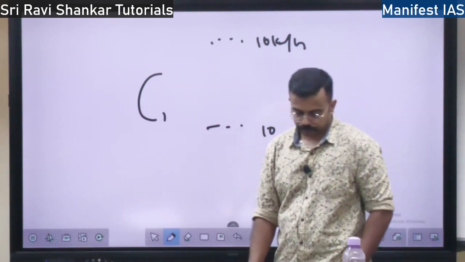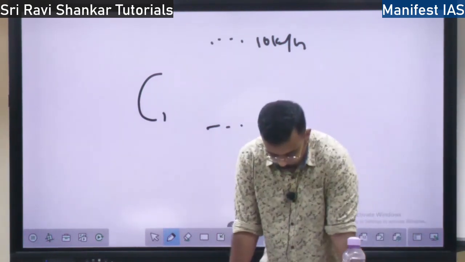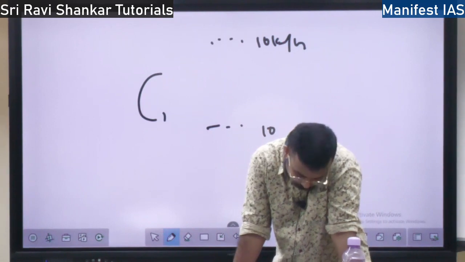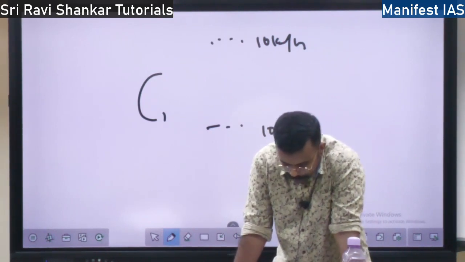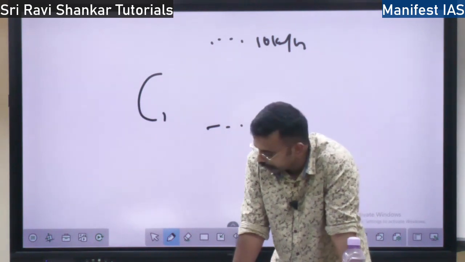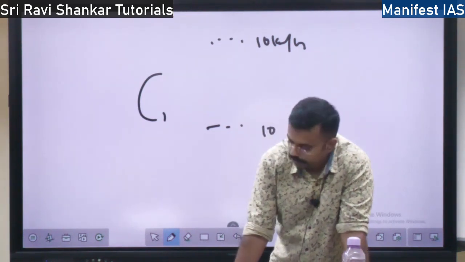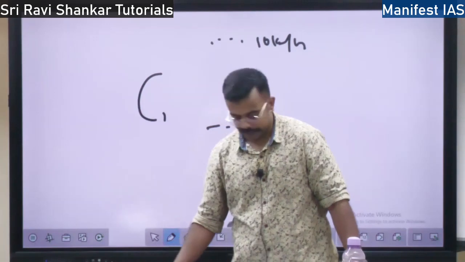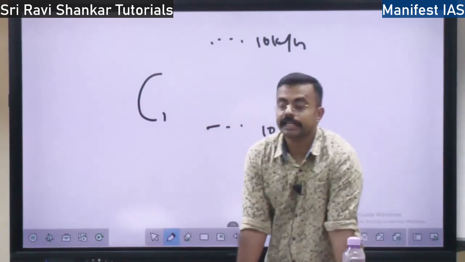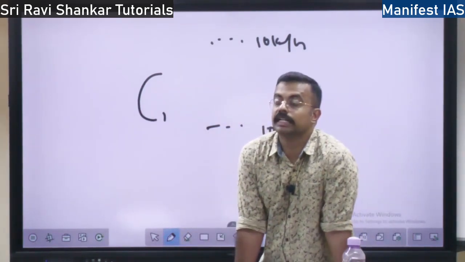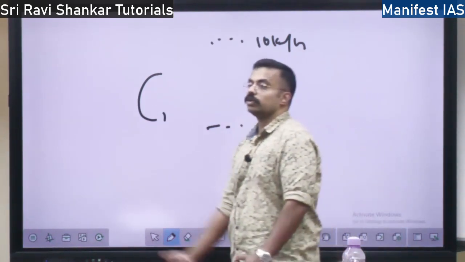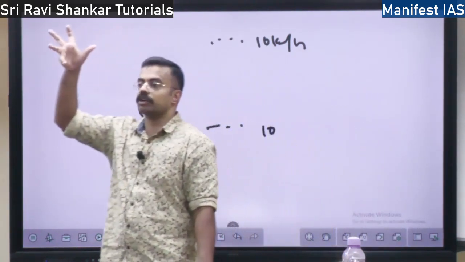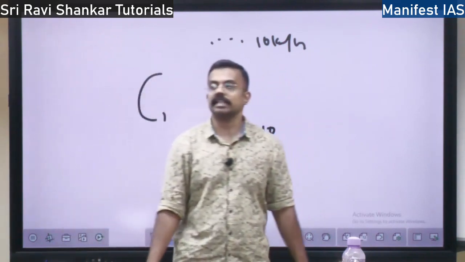Then, where do cyclones get their energy from? Where does it derive its energy from? It derives the energy from the condensation process. Condensation process means what? The air goes up and gets converted into clouds and precipitation as rain.